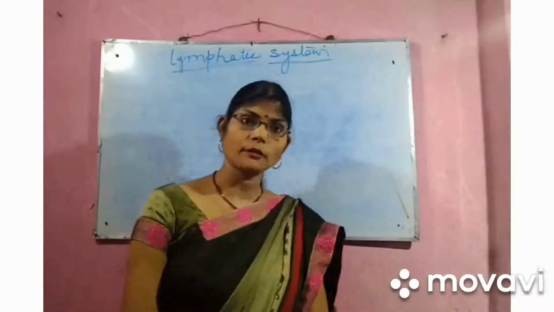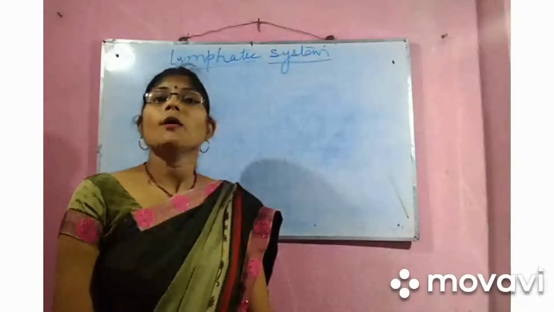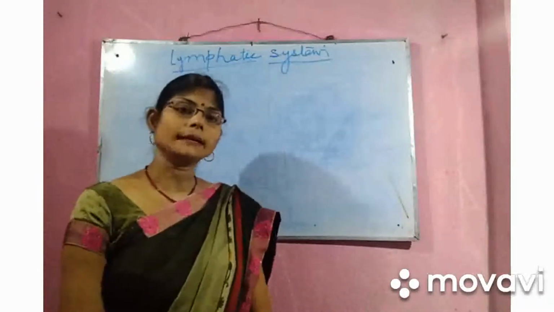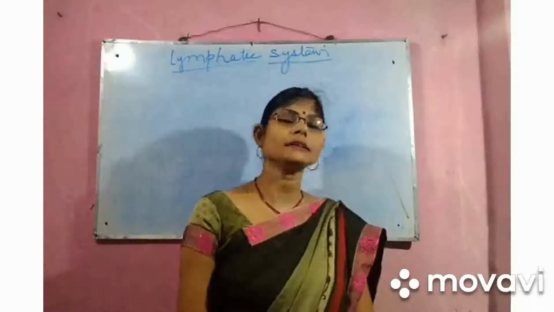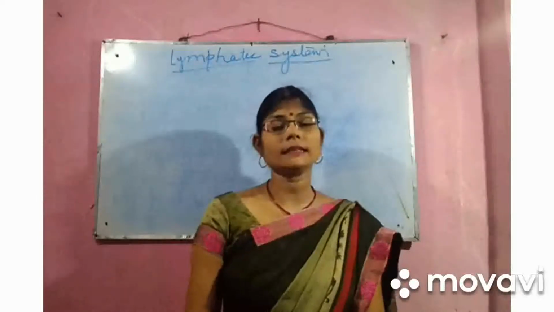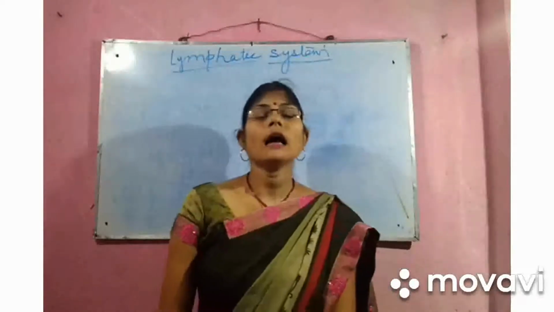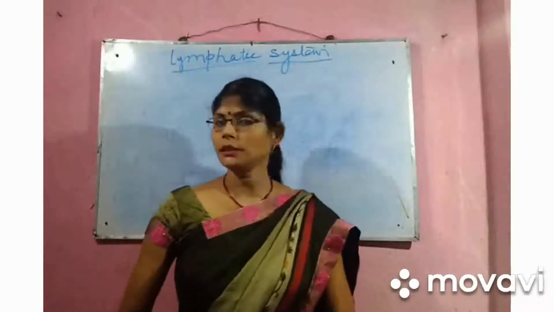In the last class we read about blood vessels. They are of three types: arteries, veins, and blood capillaries. The finest one, which is a connecting link between the veins and the arteries, was the blood capillaries. It is single celled, like a hair, and it carries both oxygenated and deoxygenated blood.